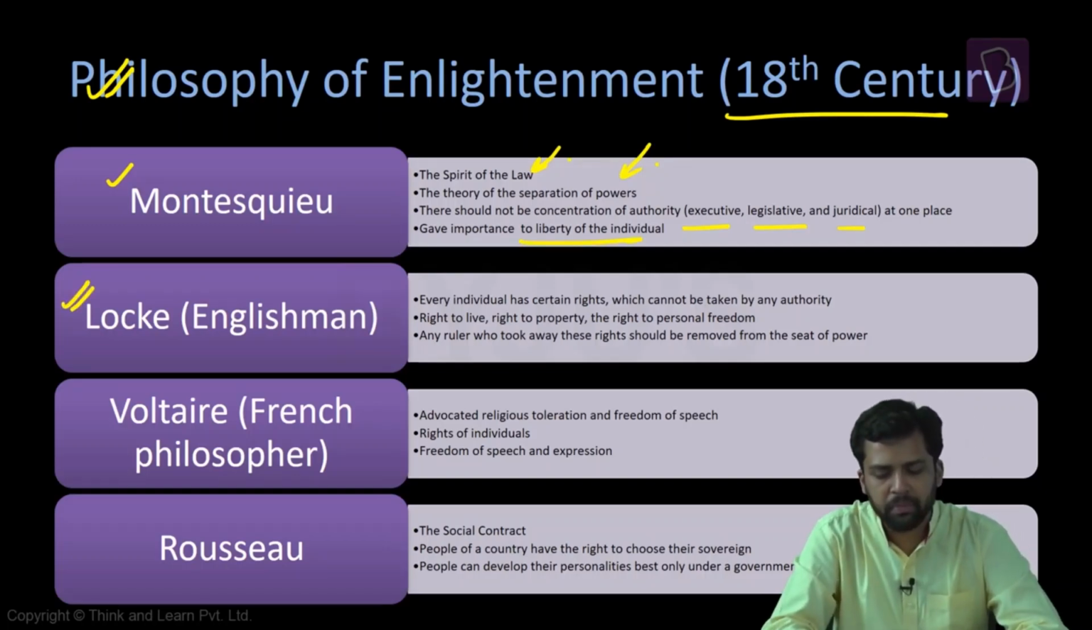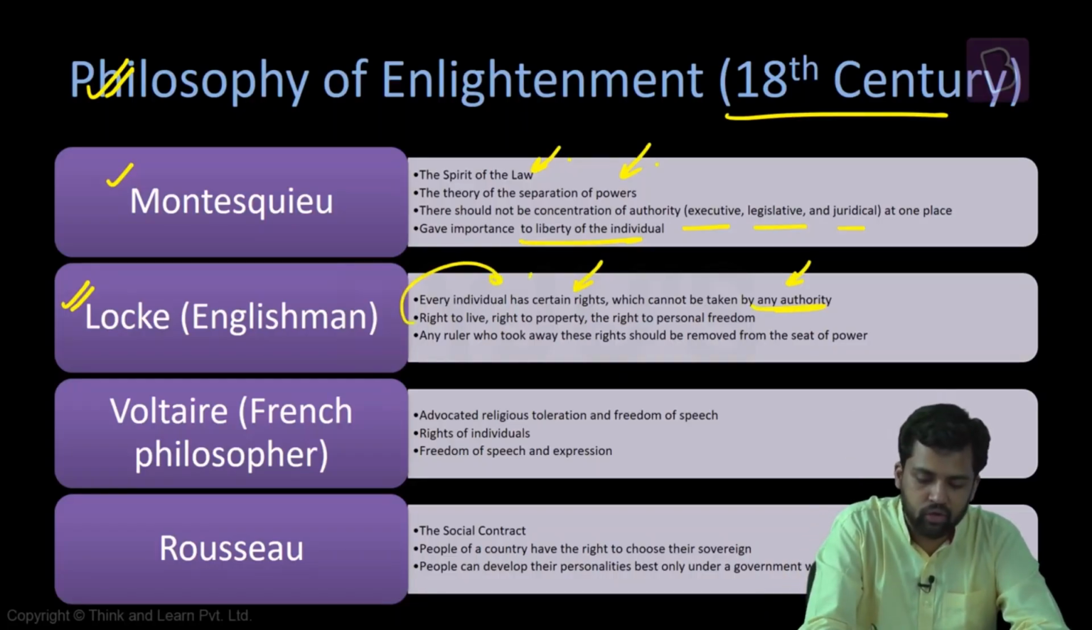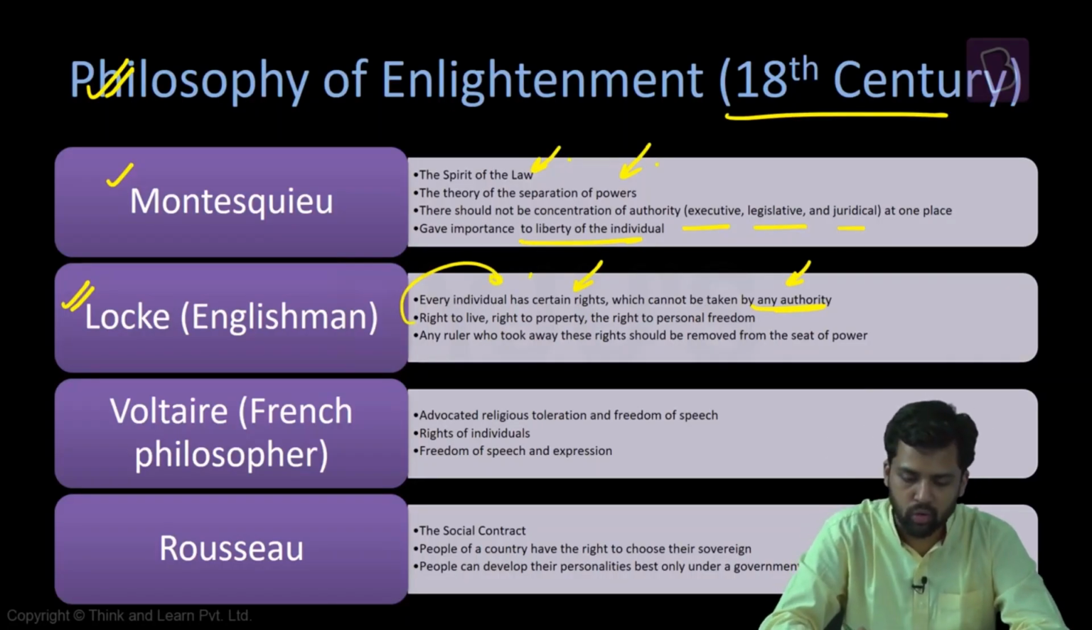Another prominent thinker was Locke, an Englishman, and he's saying that every individual has certain rights. These rights are inalienable. They cannot be taken away by any authority. For example, certain rights like the right to live, right to property, right to personal freedom. These rights every individual should enjoy. If any ruler is taking away these rights, that ruler needs to be thrown out of power. He has to be removed from the seat of power.